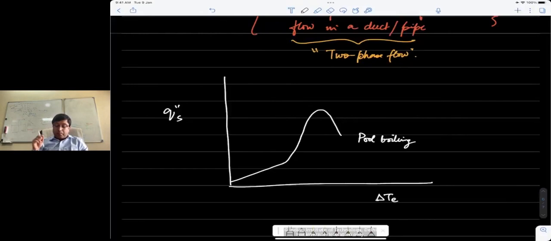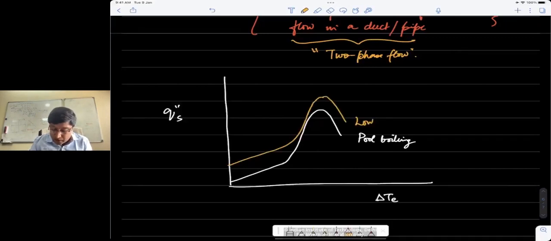Now, if we compare flow boiling with this pool boiling curve, let's say we have a liquid flowing over a surface and we are trying to heat it. Say even in a pan, you start churning the liquid, so you induce some motion in the liquid, maybe at a gentle rate, so the liquid is moving around. Now in this case, what you will see is, if you churn with a low velocity, the critical heat flux will actually increase.